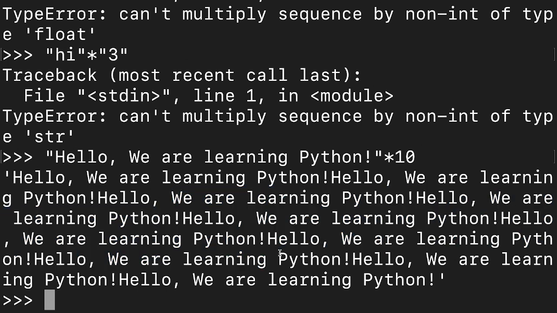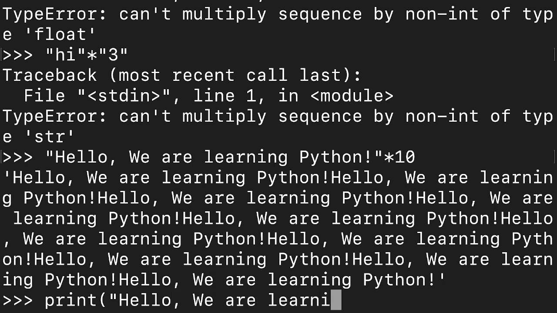So if you want to print them on separate lines, you have to add one special character, that is your \n, and inside that you have to print. So right now I have to use the print function, otherwise if I use \n directly, the same problem will come, it will not interpret it in the right way. So these things you have to keep in mind. If I write again "we are learning Python" and then \n, that means this along with the \n will be printed 10 times. So now it should come on different lines.